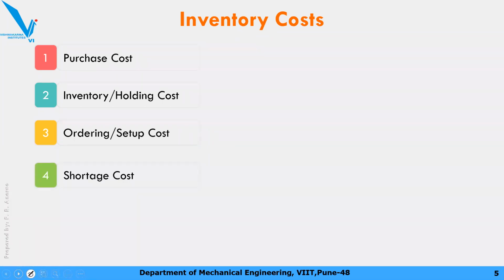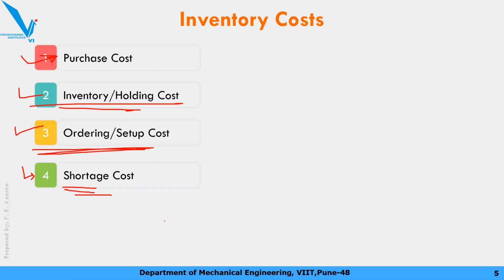And the last one is shortage cost. Now shortage cost, in many of the models we don't consider. Shortage cost is nothing but कि भाई आपने order किया but it is not available in the market, उसका shortage है, so it is going to hamper your processing. So that cost is the shortage cost. Okay, but in most of the numericals which we are going to deal with, we generally look into the inventory cost and ordering cost. This is very important. Purchase cost is fixed, so only in a few numericals we require it, and shortage cost probably we are going to skip, the models which require shortage cost calculation.